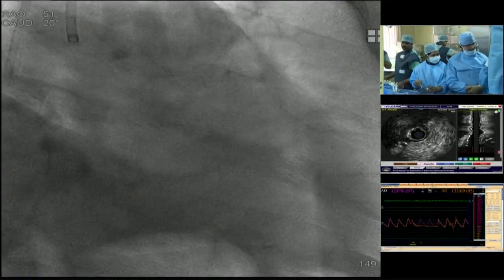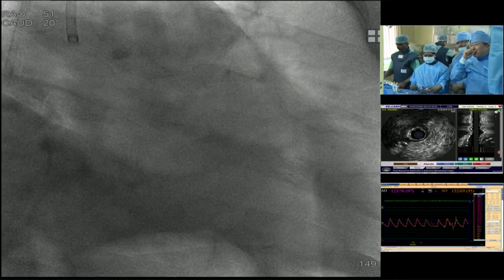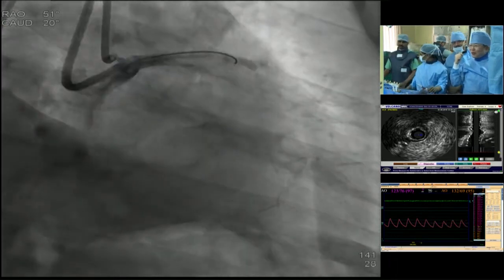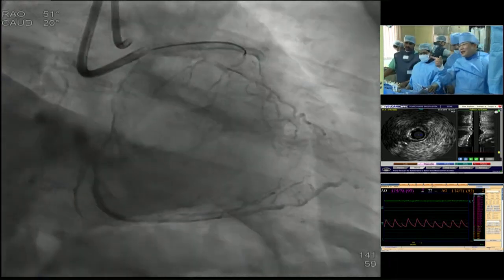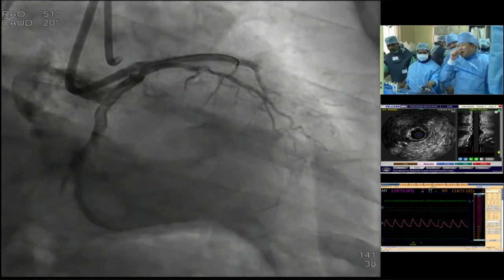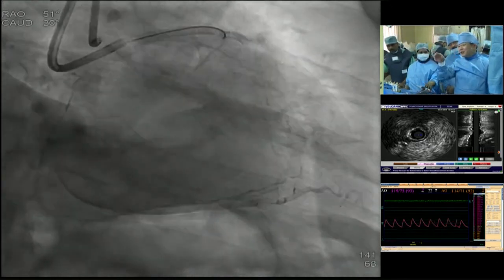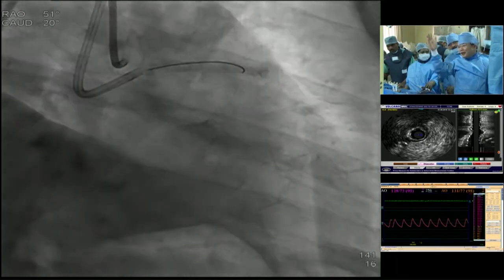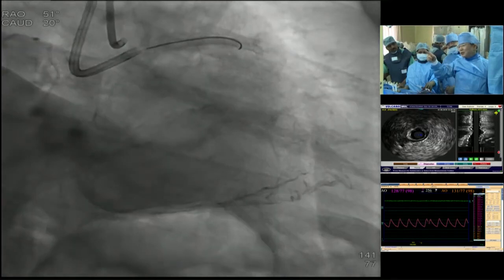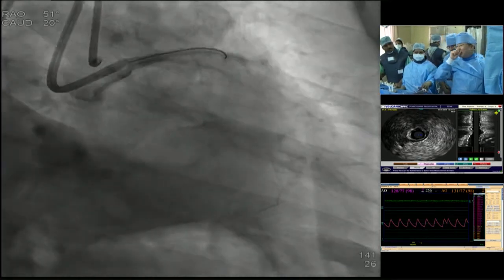Okay, Dr. Kapardhi, we are back with you. Just now I finished. Can you hear me? Already the case was finished. So this is the final shot after stenting. The 2.5 38 Giants was implanted from the ostium to the mid part of the LAD, and then a 3.0 balloon, 3.5 post balloon dilatation.